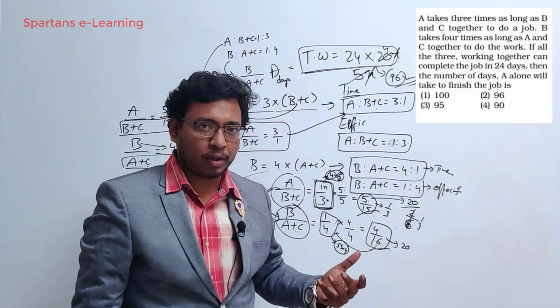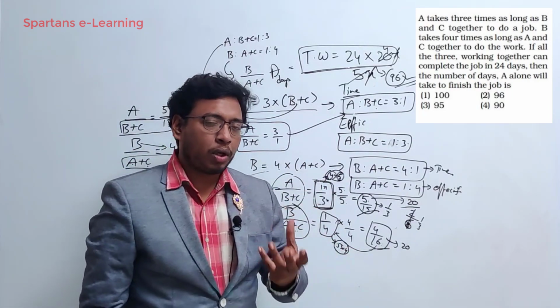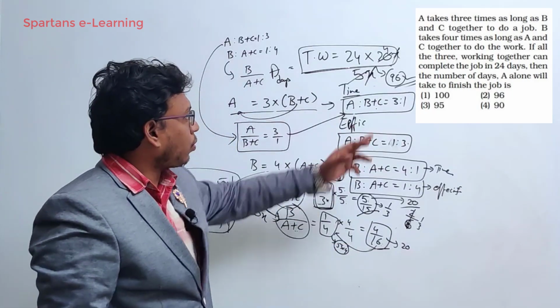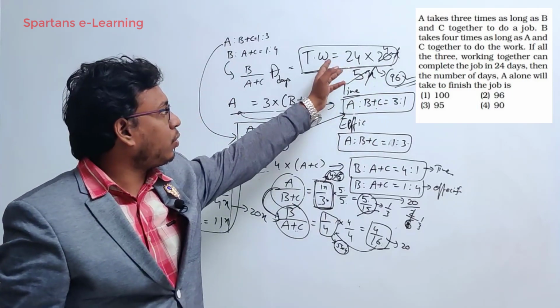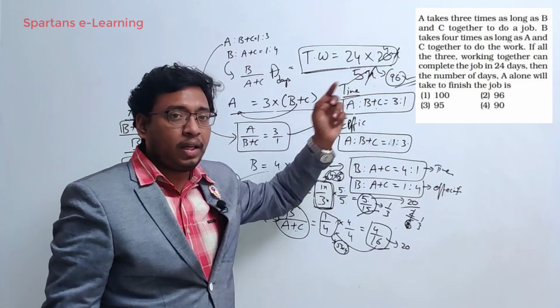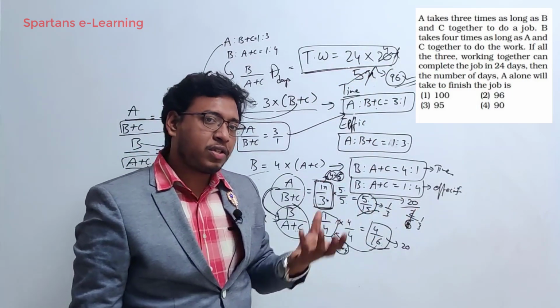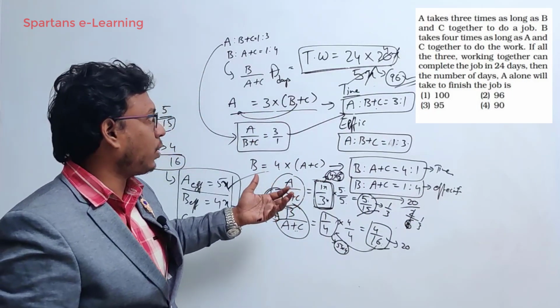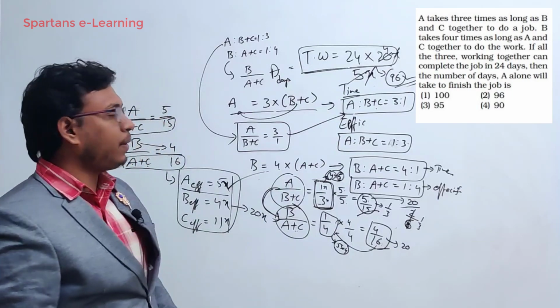So we got the efficiencies, and it's also given A plus B plus C together they took 24 days to complete a work. So what will be the total work? Total number of days into total efficiency used, right? So total efficiency is 20x, 24 into 20 by A days means total work by efficiency of A, you will get A days. How many days A will take to finish the work? So you will do this, right?